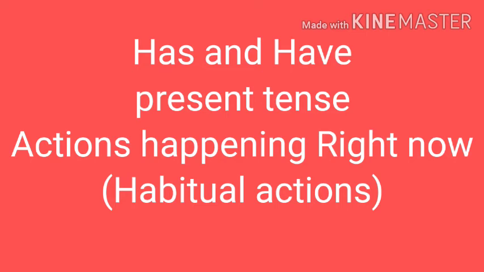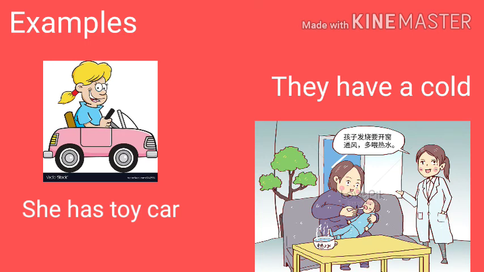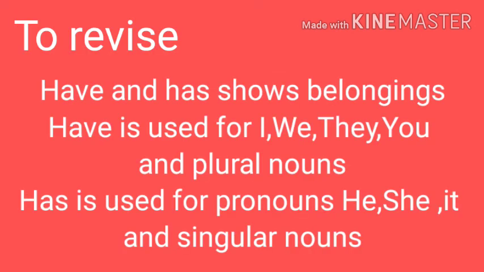Has and have indicate the present tense, that is, actions happening right now. It shows habitual actions. Now look at these examples. She has a toy car. They have a cold.